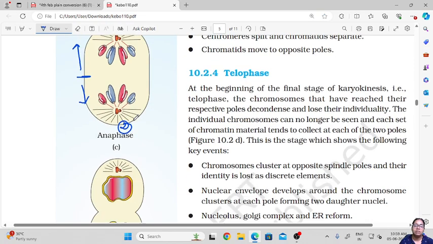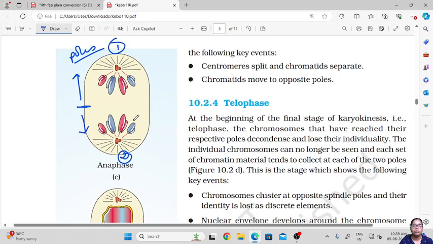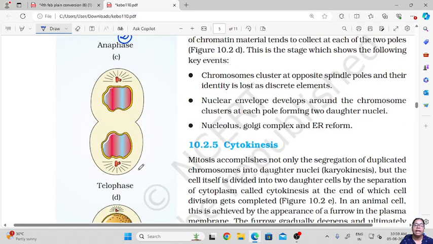So now the chromosomes have gone towards the poles in the anaphase. In the telophase, the chromosomes will again get into their condensed form. Okay, and then the nuclear membrane and all other cell organelles will reappear, because now the cell will divide and form two individual cells. So this will again undergo mitosis to form more cells like this.